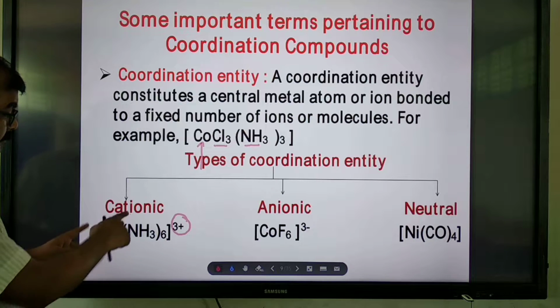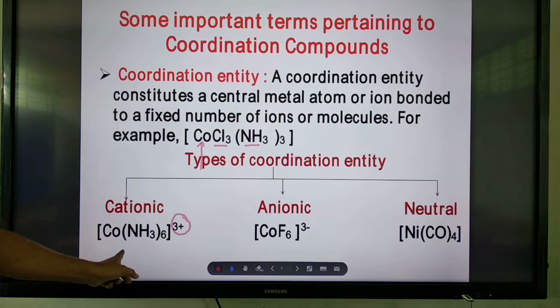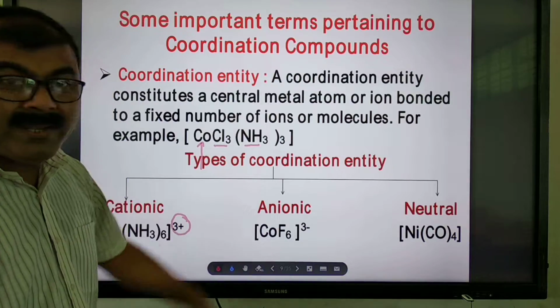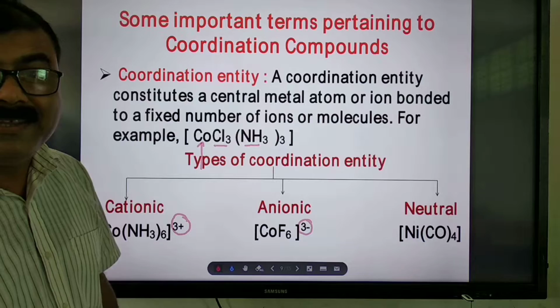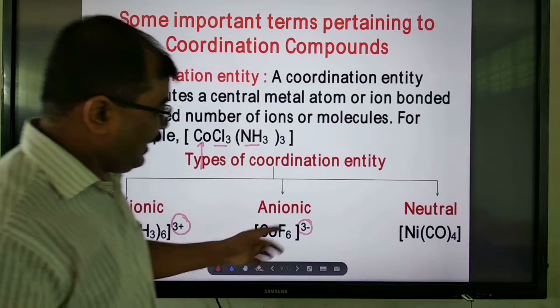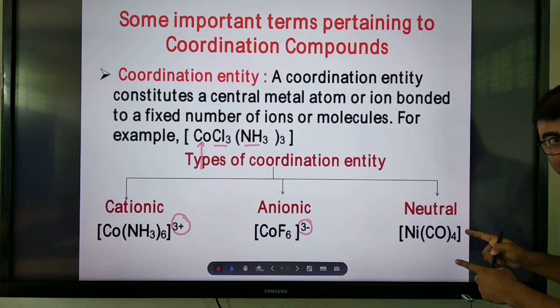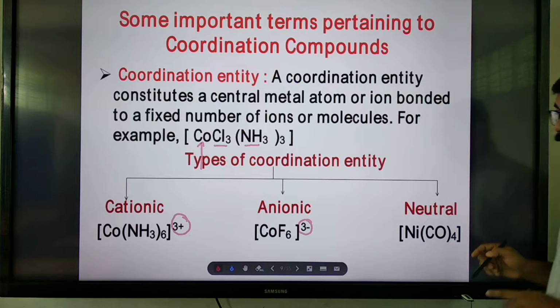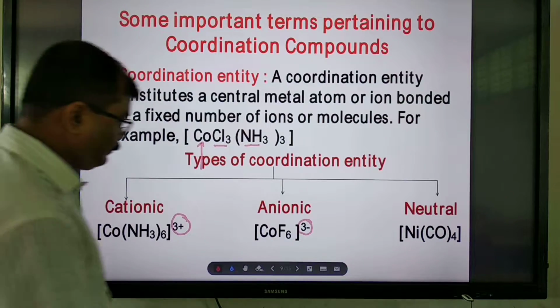This is the example: hexaamminecobalt(III) ion, a cationic entity. Anionic entity, if the residual charge is negative. And neutral, where there is no overall or residual charge, that is why it is called a neutral entity.